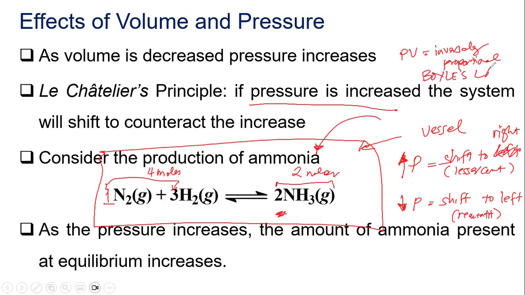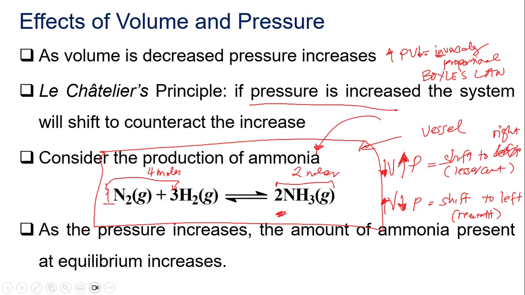According to Boyle's law, at constant temperature, whenever there is an increase in pressure, since they are inversely proportional, there would be a decrease in volume. That means volume changes can also affect equilibrium just like pressure. Whenever there is an increase in pressure, there would be a corresponding decrease in volume. Or if you have a decrease in pressure, then there is an increase in volume.